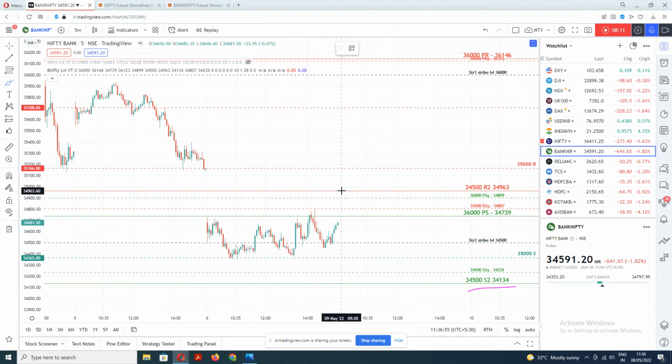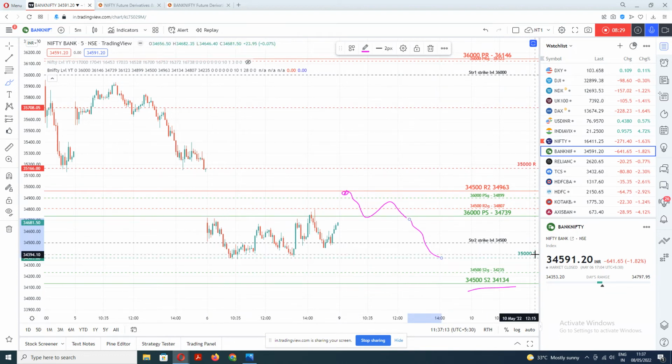So if it is opening over here, what will happen? If it gets a resistance, immediately it will come to this zone. It may get a support over here. Again, there is a possibility of resistance from the secondary resistance. It means there is a possibility that it will break and come down over here, and here it will try to get a support in the low. Actually, that is the 35,000, also the lower straddle formation low value, that is 34,365. If it gets a support here, again it may rise, or if it breaks this, then it may calm down. So this is one possibility if there is a gap up.